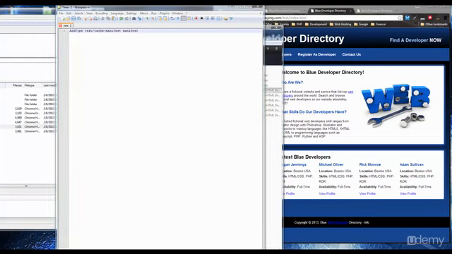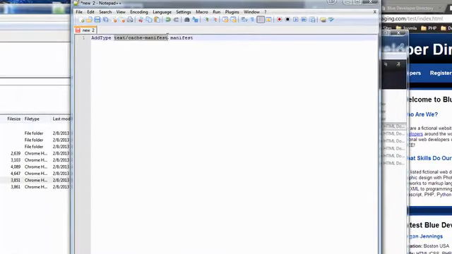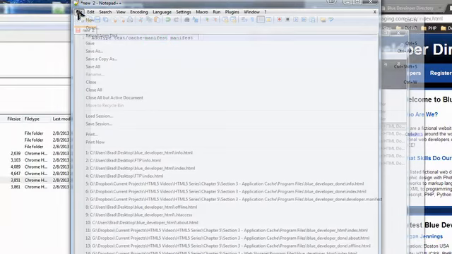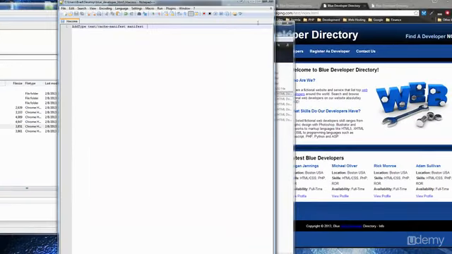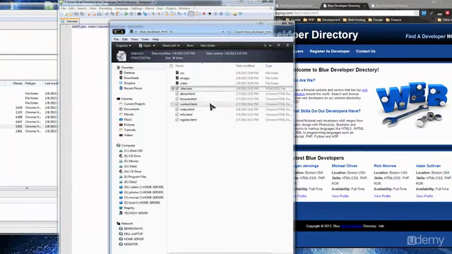The file needs to be served with a content type header of text/cache manifest, and then use the extension that we're going to be using for the manifest file. So we want to save that. We want to save it as .htaccess. Make sure you have the dot.